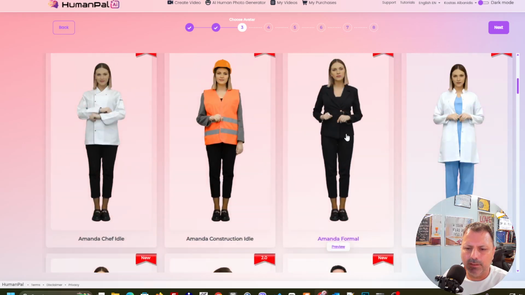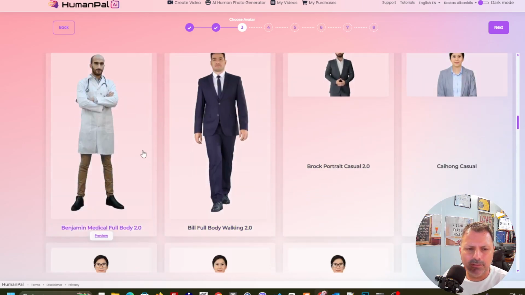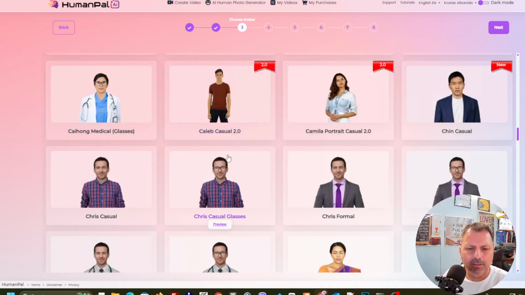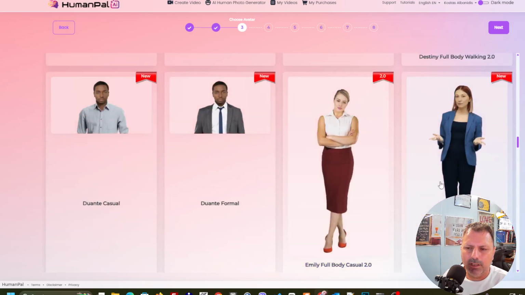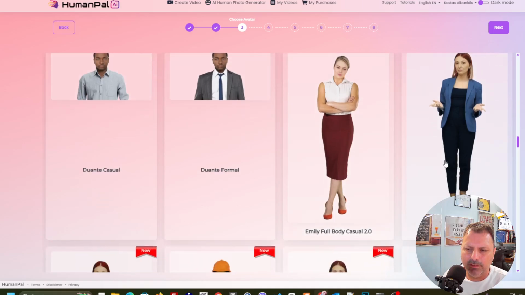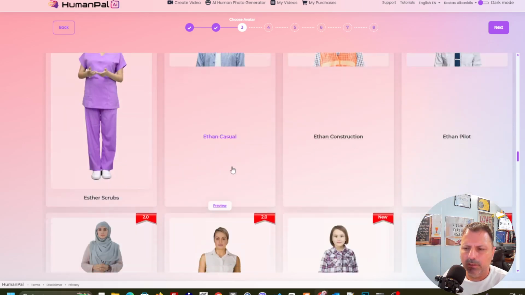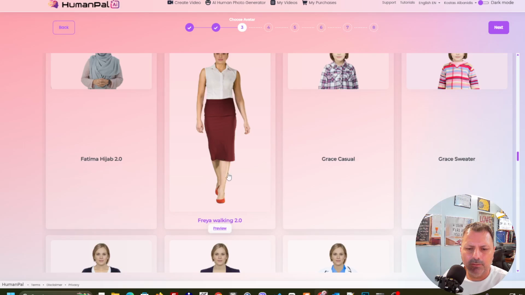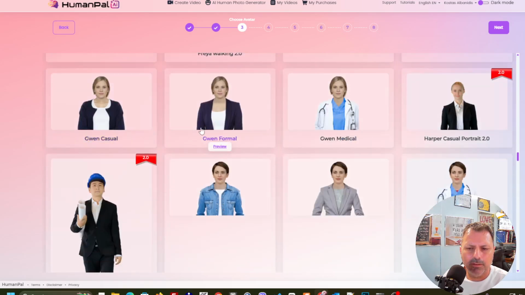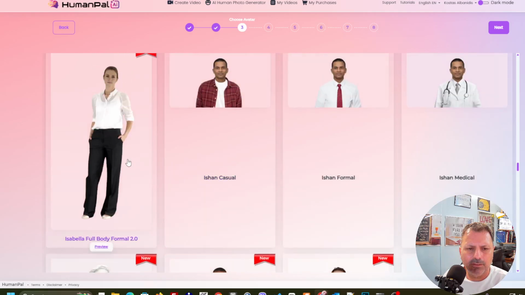I always like this lady Amanda here, but I'm gonna select something else just to see the new style and the new avatars, and see what else can be done here. Okay, because I even enjoy Esther. She looks nice with a nice outfit, and over here with the formal one. You see that we have even the kids over here, and this new lady Freya walking. It's version 2, and here you're gonna see we got so many new avatars.